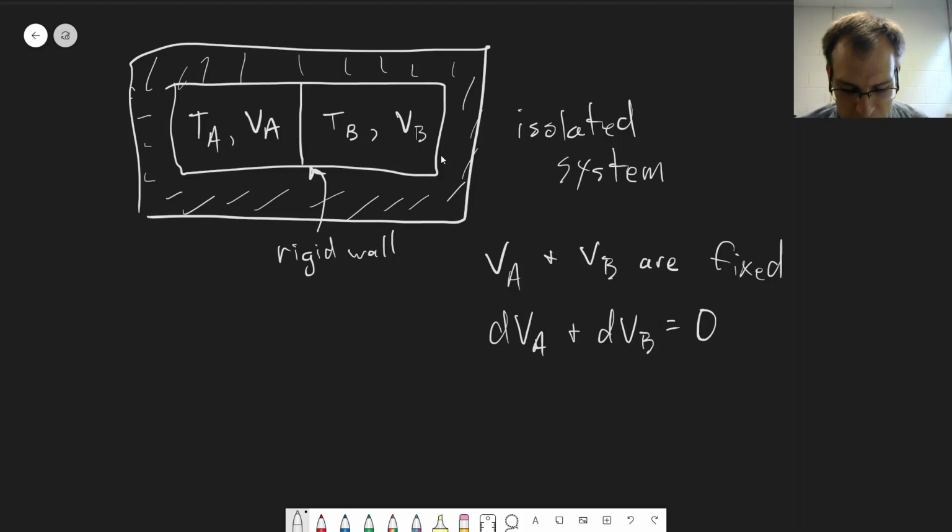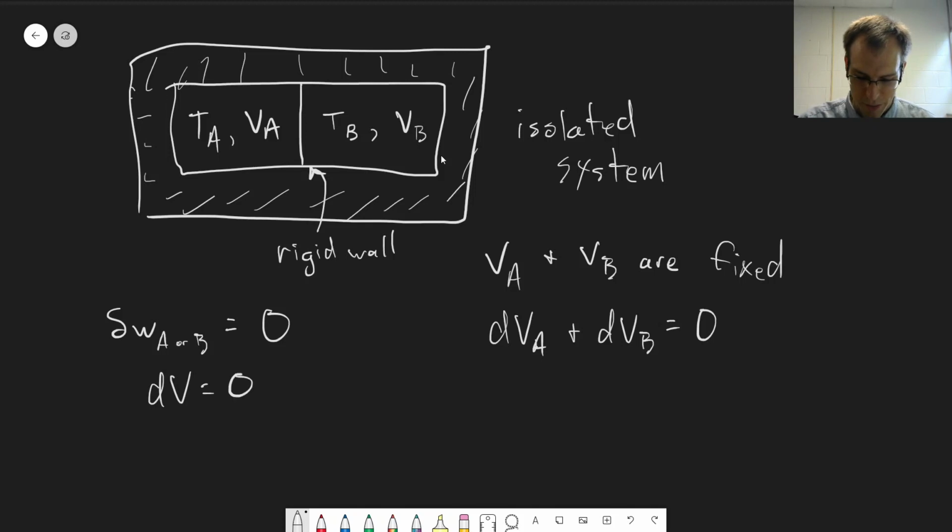This wall is rigid, but it can allow heat exchange, so we can see heat going back and forth between these. Because everything's rigid and no volume can change, dW for A or B or any process we can come up with is equal to 0, because all the changes in volume are equal to 0.